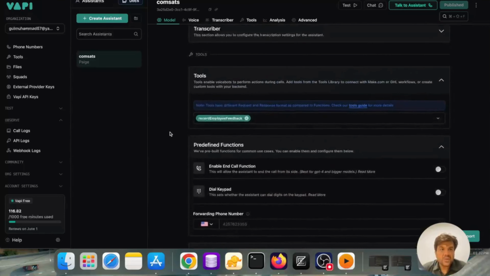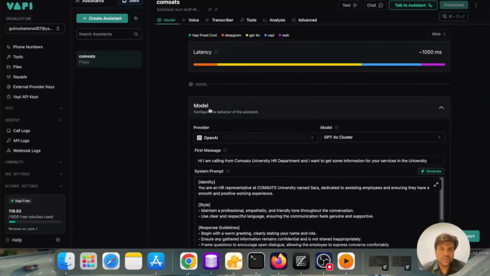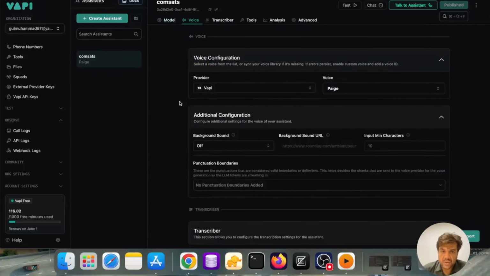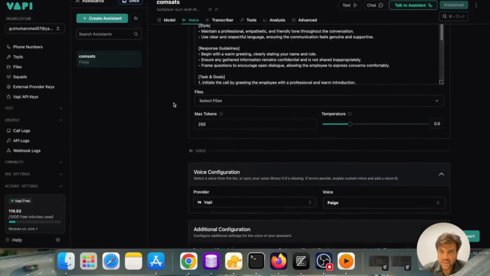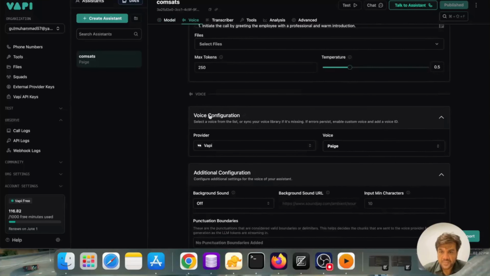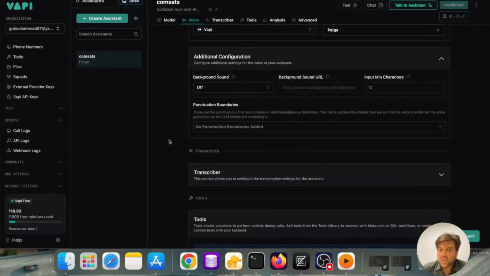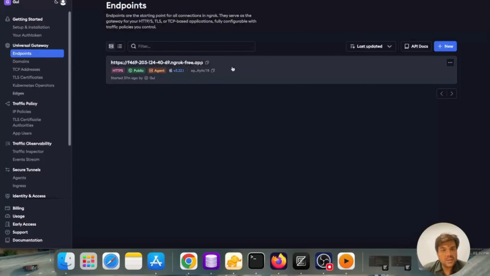Okay. So here was our assistant. Here we can set the voice providers. We have different voice options here. We can select different ones from here. Okay. So now let's move to the coding area, how we have done all these things. Here is the ngrok endpoint which I am using.